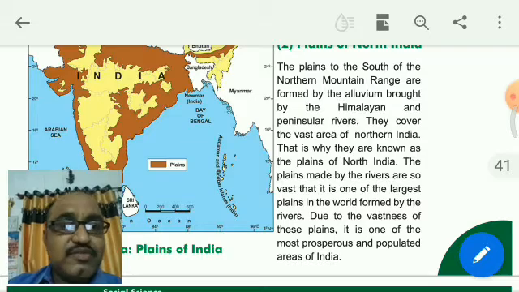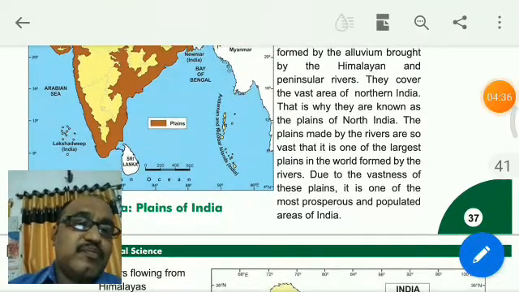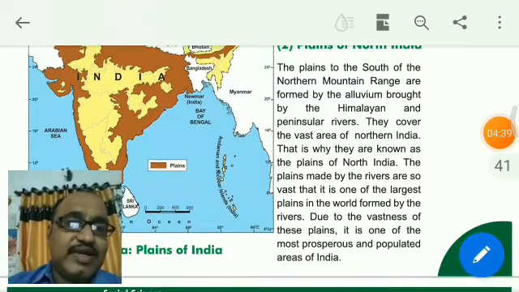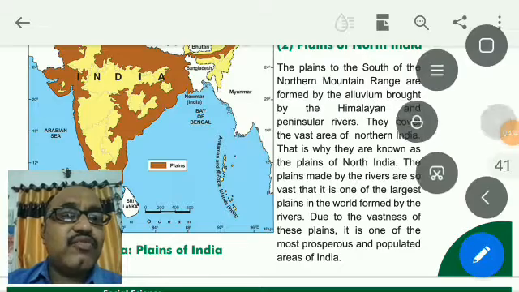Due to the vastness of these plains, it is one of the most prosperous and populated areas of India. Friends, study this properly. Next, we will talk more about this.